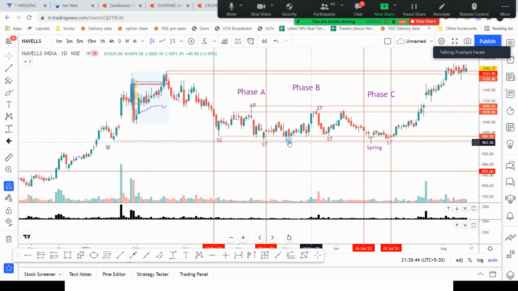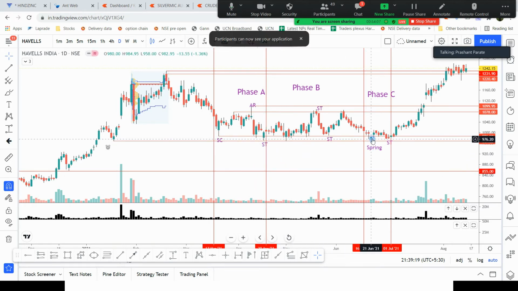So many people keep stop losses below the double bottom, and many short sellers will enter with stop loss market orders below this level. So this is a spring candle, which captures short sellers and those who entered the trade but could not hold on to their positions with appropriate stops. Even after analyzing that this is going to be a bullish stock and it will go up, they do not hold it with an appropriate stop loss. So that kind of stop loss hunting is done, and it forms a spring.